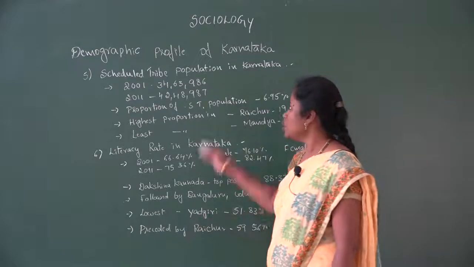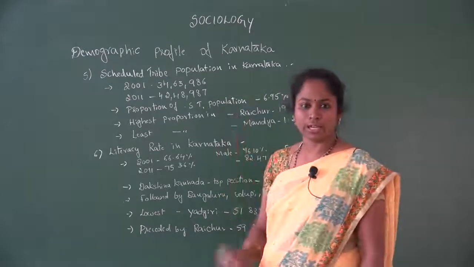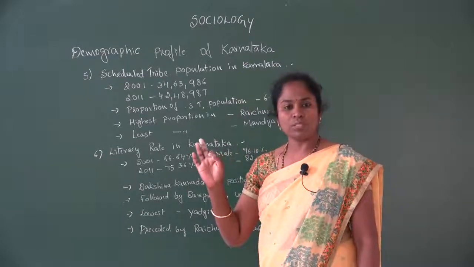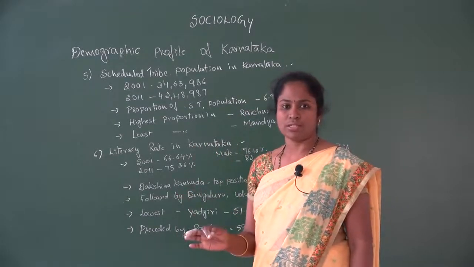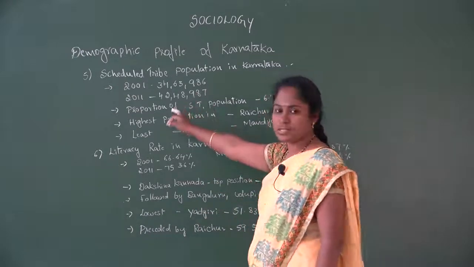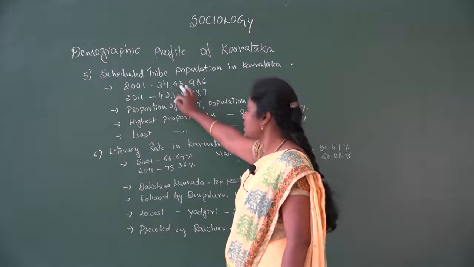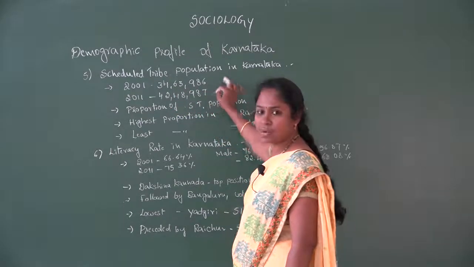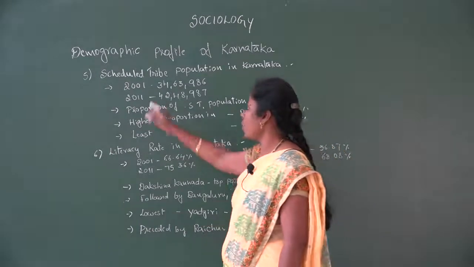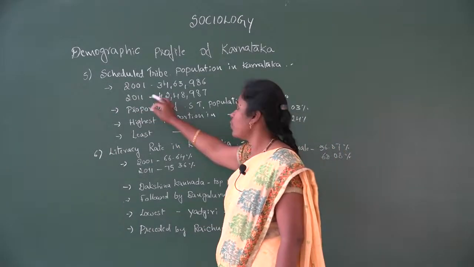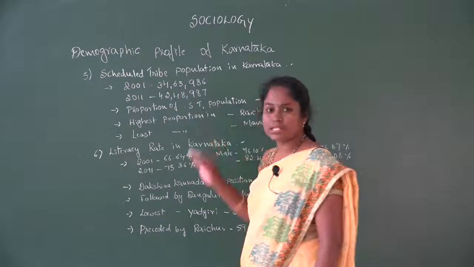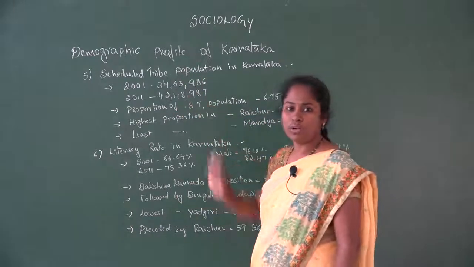Fifth one, scheduled tribe population in Karnataka. According to the 2001 and 2011 census, the population differs. According to the 2001 census, 34,63,986 persons are from scheduled tribes, and according to the 2011 census, 42,48,987 persons are from scheduled tribes.